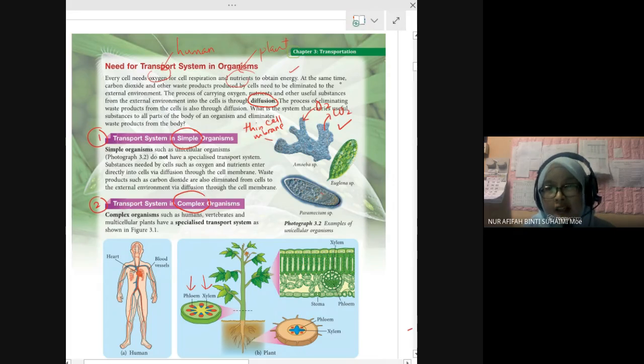At the same time, we also remove waste product from our body. Human removes waste product, plant also removes their waste product. Human releases carbon dioxide from their body, and plant removes a dry leaf, dry branch, any part of the plant that they don't want.